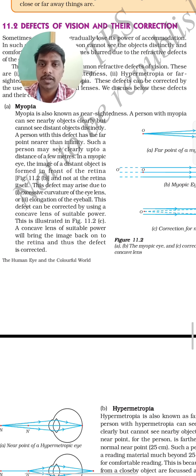You can explain myopia with the diagram. Myopia means nearsightedness. The person suffering from myopia can't see objects far away from their eyes, but can clearly see near objects. It can be corrected with the help of concave lenses. Why? Because the image is created above the retina, so that is corrected by concave lenses. So this is about myopia.